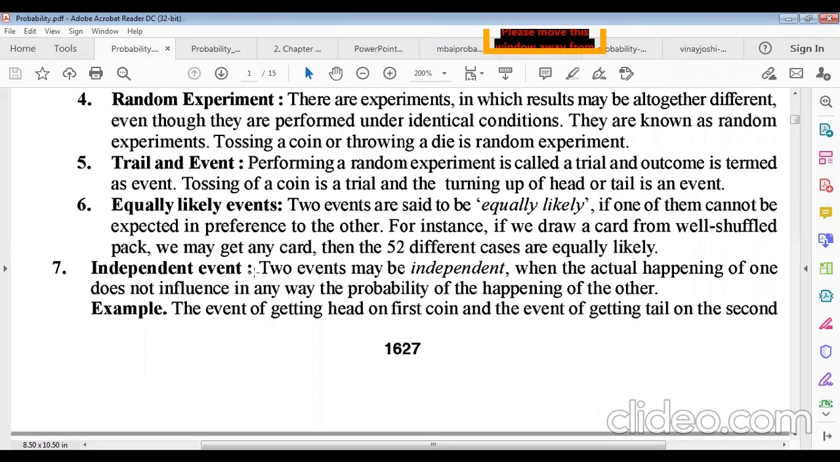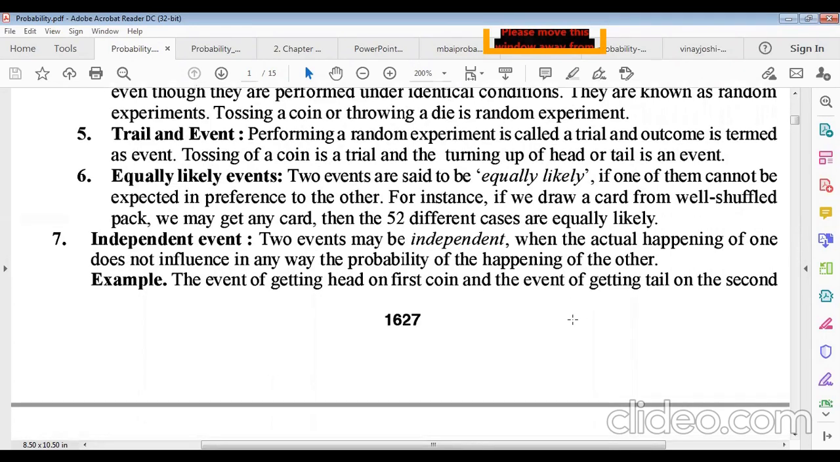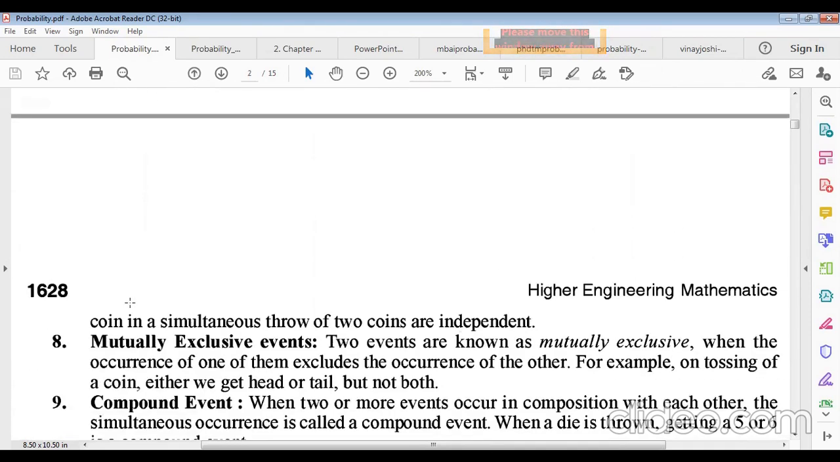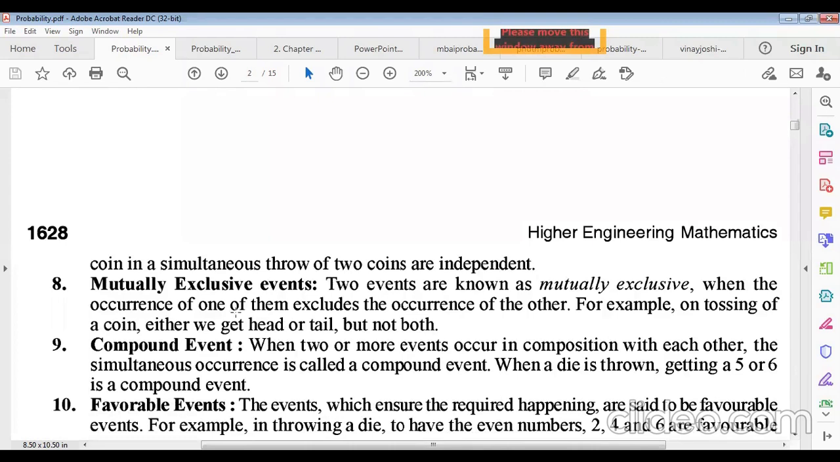Independent events. Two events may be independent when the happening of one does not influence in any way the probability of the happening of the other. Suppose the event of getting head on the first coin and the event of getting tail on the second coin in a simultaneous throw of two coins are independent. Actually, we are taking two coins. This is why the events are independent. Remember it.